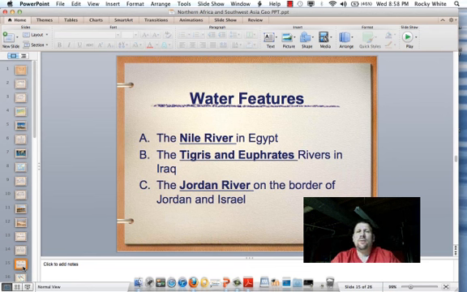The Tigris and Euphrates rivers lie in what is now present-day Iraq. And many of you probably know that our country has had armed forces in Iraq for quite some time. And the Jordan River, on the border of Jordan and Israel. And many of you are probably familiar with Israel, as it is the home to the Jewish nation.